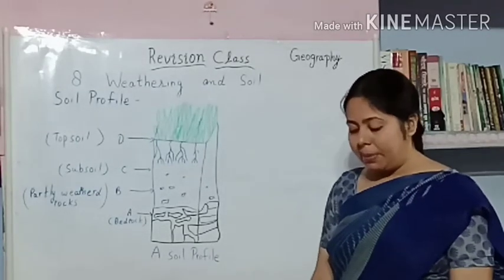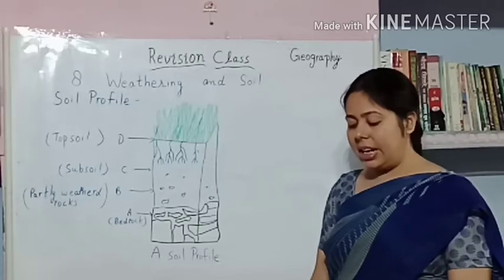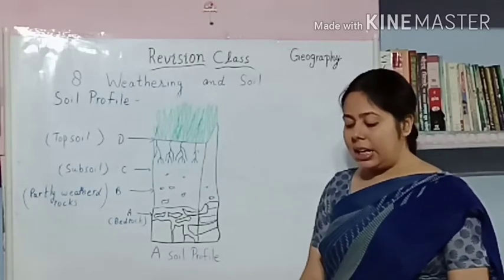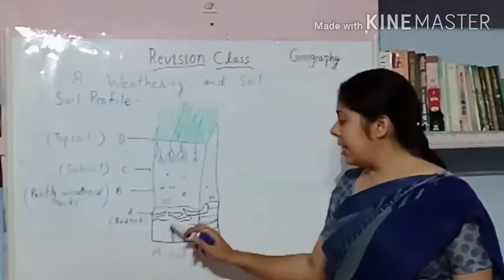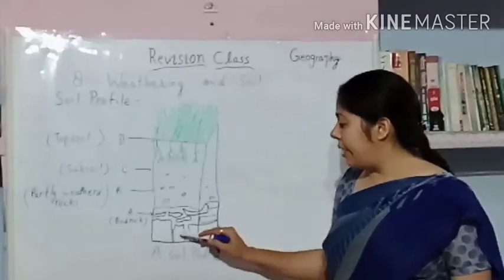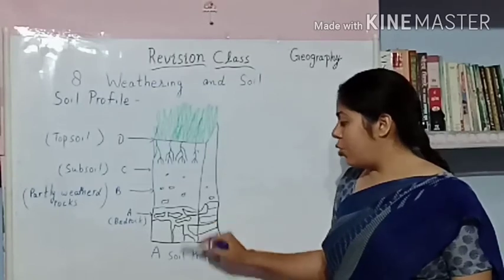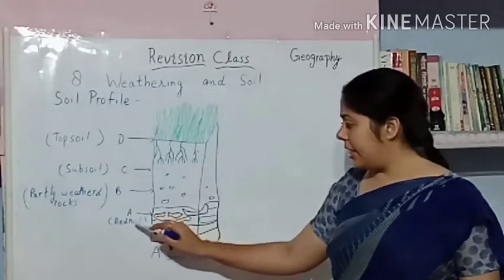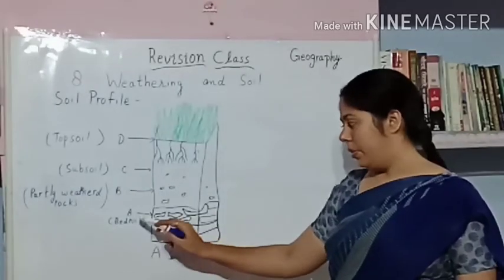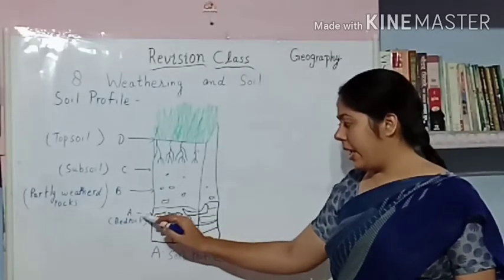The base or the lowest level of the profile is the bedrock. So students, as you can see in this image, the lowest level of the soil profile, which is here, is A. It is called the bedrock.